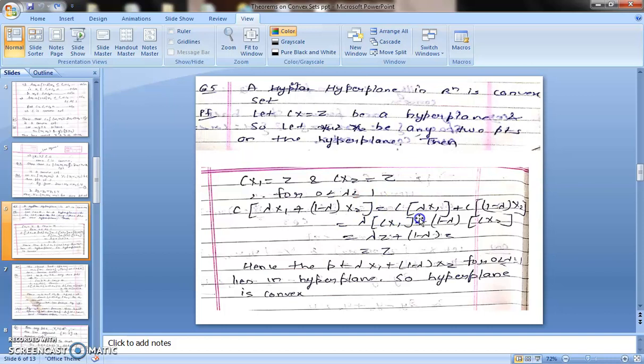Now you will take C with both terms: C lambda x1 plus C 1 minus lambda x2. You will take lambda common: lambda Cx1 plus 1 minus lambda Cx2. What is Cx1? It is z. Cx2 is also z. Lambda z plus 1 minus lambda z will become z. Hence the point lambda x1 plus 1 minus lambda x2 also lies on the hyperplane. That means if 2 points lie on the hyperplane, the line segment joining these 2 points will also lie on the hyperplane. So the hyperplane is a convex set.